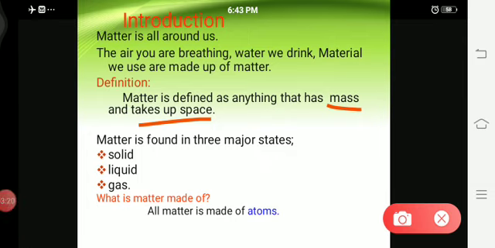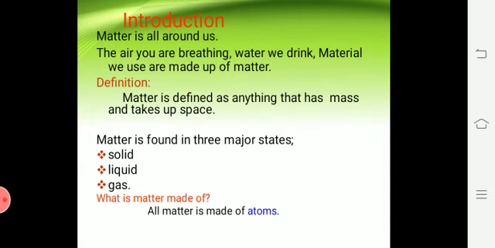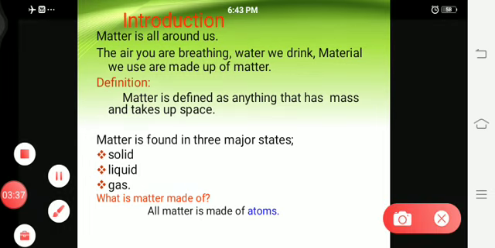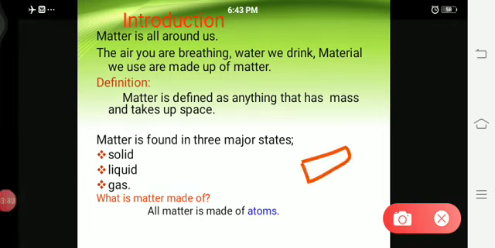You have to remember these two words. One is mass, another one is space. Matter is defined as anything that has mass and takes up space. I will tell you an example. Consider a duster here that is kept on the table. This duster occupies some space when it is kept on the table, and it also has mass.